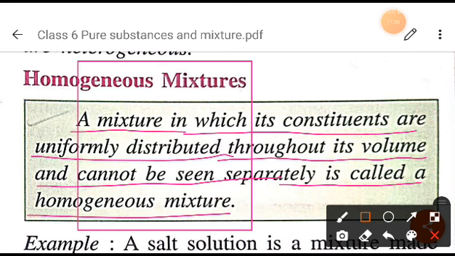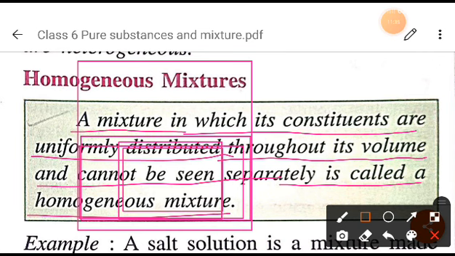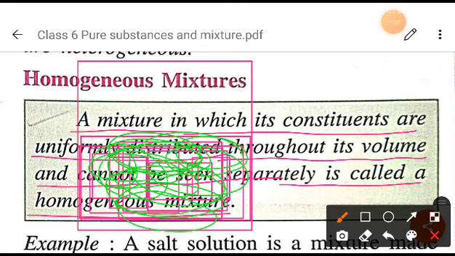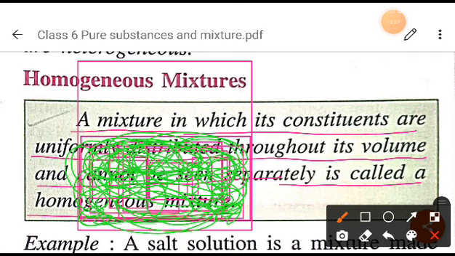Suppose this is a container, and in this container we have put water. In this water, we have mixed sugar. When you mix the sugar in this water, after some time what will happen? The sugar will be uniformly mixed and will become invisible, right? It means the sugar will completely dissolve in water.